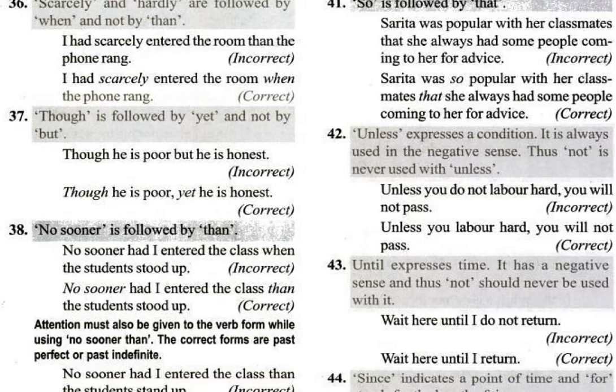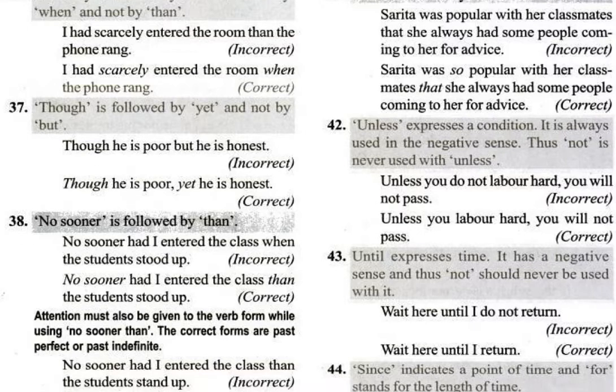Unless expresses a condition, the way we use if. But remember, it has a negative sense. Unless has a negative sense, so not is never used with unless, because unless itself is negative. You can't use one more negative word. So it is wrong to say, unless you do not labor hard, you will not pass. Because when you say unless, it has a negative sense. Therefore, unless you labor hard, you will not pass. Okay, so let's go to the next one now. Until.